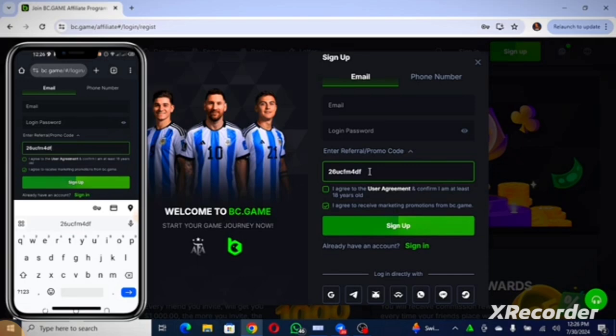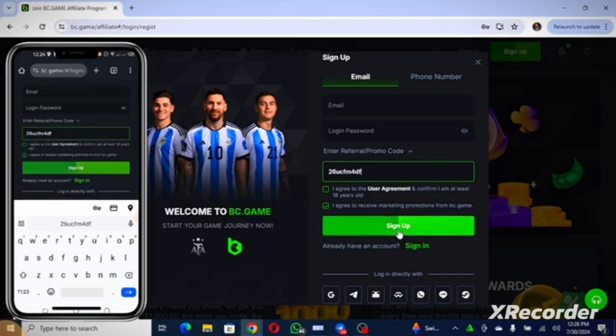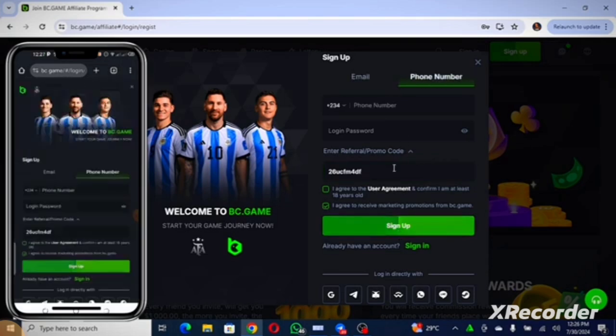After that, you click on what? Sign up. When you click on sign up, it's going to send a code to your email. So if you know that you can't pull out the code from your email, it's better you use a phone number, which is the fastest. When you click on phone number, it's almost the same thing. You put your phone number here, put your login password. They are going to send a code to your phone number, and you in turn pluck out the code and then insert it here. Voila, that's all you need guys to get started.